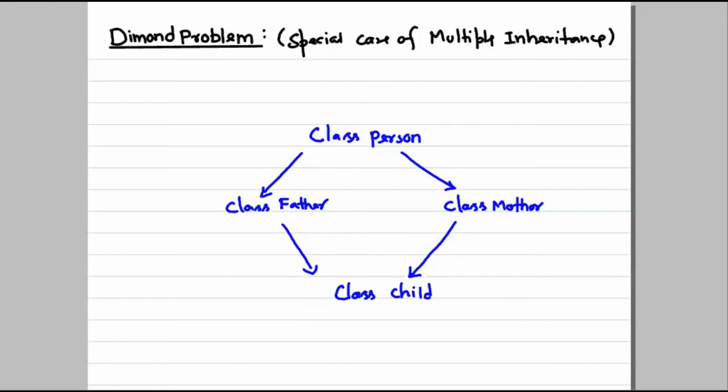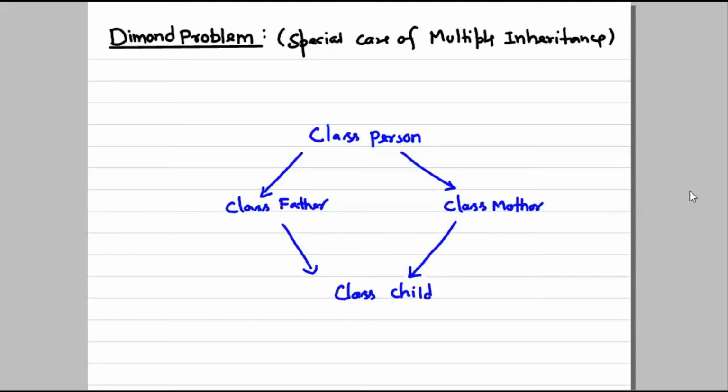The very first thing you should remember about the diamond problem is that in multiple inheritance there is a special case where such an issue can occur. It is not always that you will face this issue in multiple inheritance, but the compiler sometimes gets confused, and we will see why the compiler gets confused.